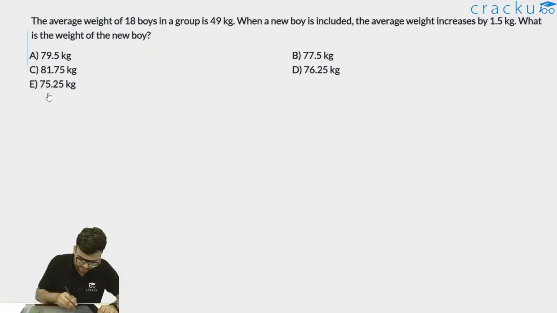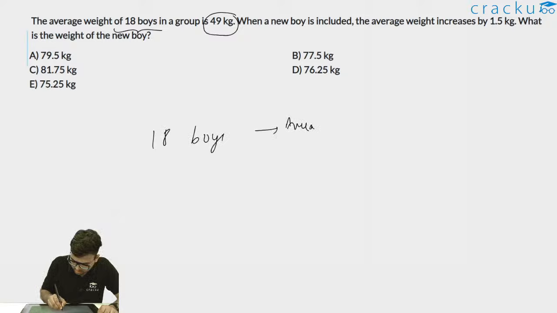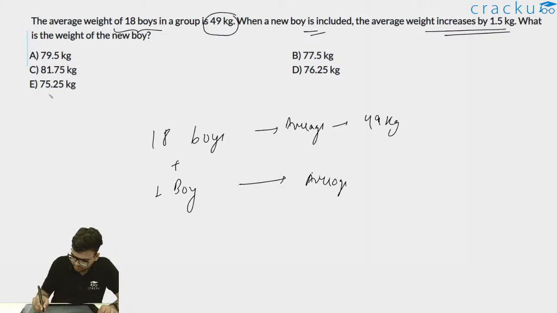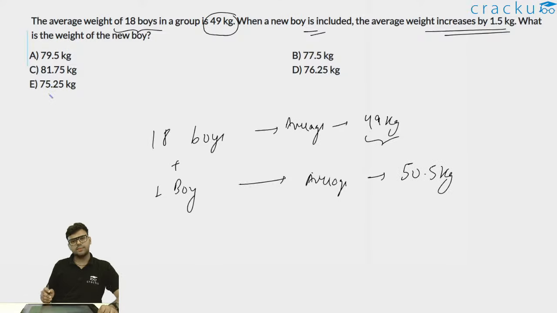It is given that the average weight of 18 boys in a group is 49 kg. So I can write 18 boys, average is 49 kgs. When a new boy is included, the average weight increases by 1.5 kg. So let's say there is one boy which has been added, and now the average is increased by 1.5 kg. So the new average will be 50.5, because initially the average weight was 49 kg, and since one boy was added, the average increased by 1.5 kg.